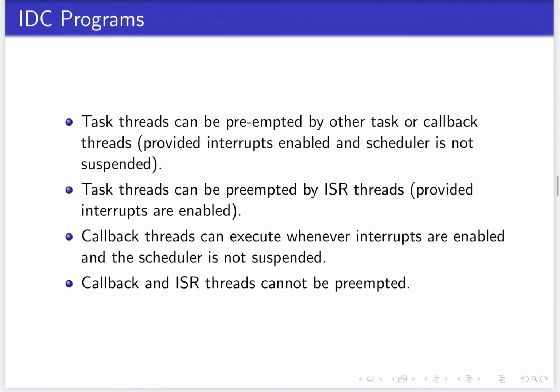So this is a summary of what can preempt what in an IDC program. Please note, task threads can be preempted by other task threads or callback threads, provided interrupts are enabled and the scheduler is not suspended. Task threads can also be preempted by interrupt service routines, provided they are enabled. Callback threads execute whenever interrupts are enabled and the scheduler is not suspended. Once a callback or an ISR thread executes, it cannot be preempted. At that point, the scheduler is suspended.